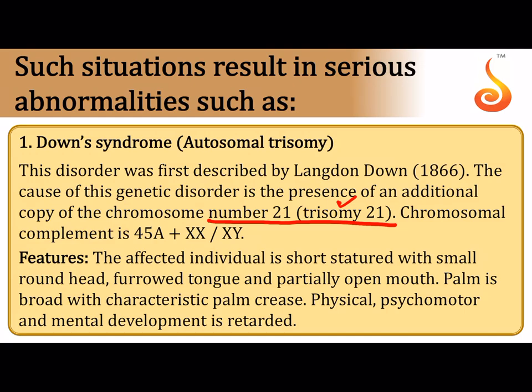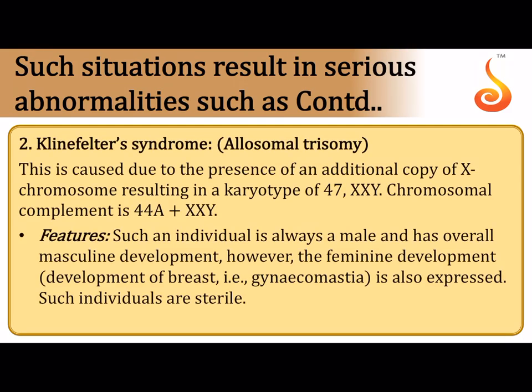So it has a chromosomal complement of 47, that is 44 plus 3, because one is extra. The sex is not altered here. The fetus may be either a male or a female. The chromosome under question is not an allosome or a sex chromosome. It is an autosome. The affected individual is short-statured with a round head, furrowed tongue, and partially open mouth. The palm has a characteristic crease, and physical, psychomotor, and mental development is retarded.